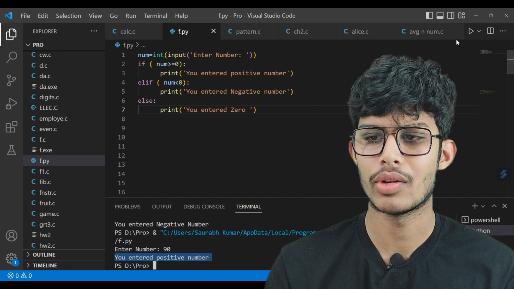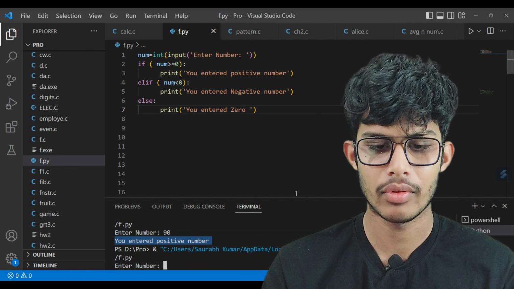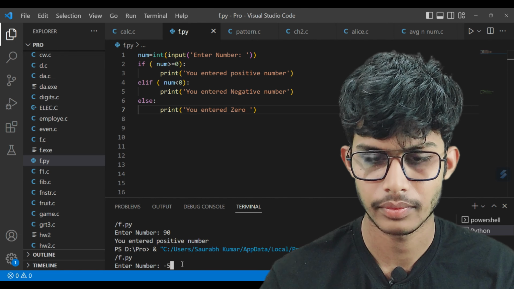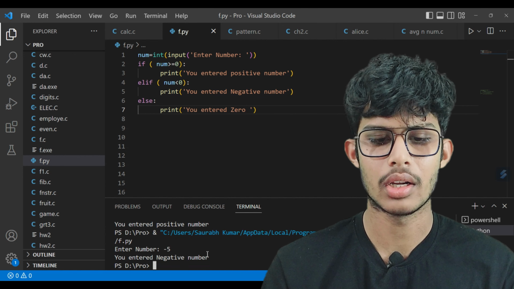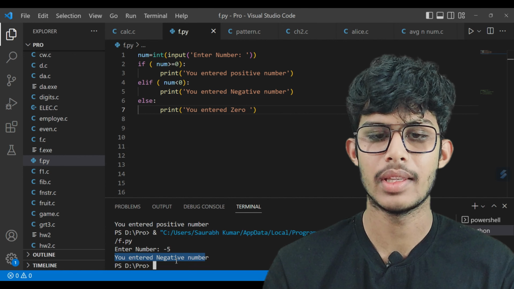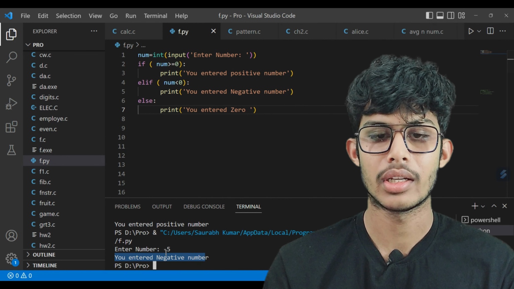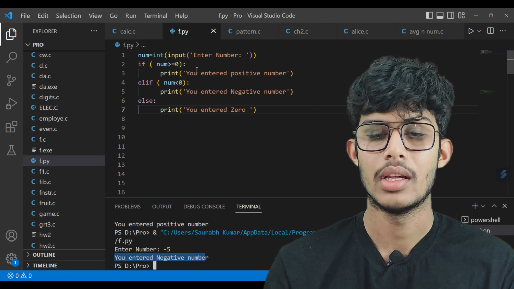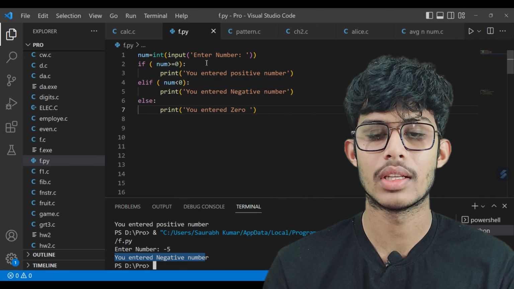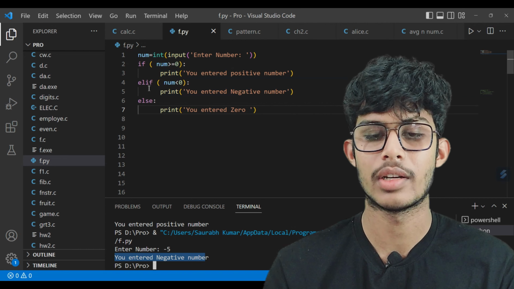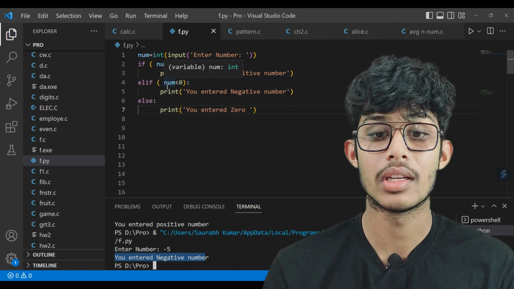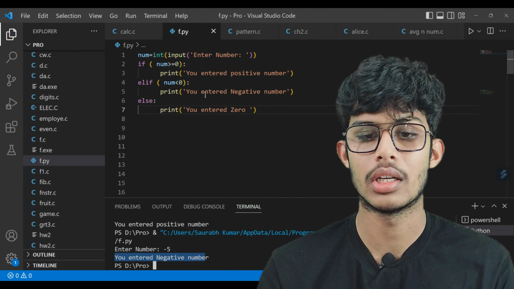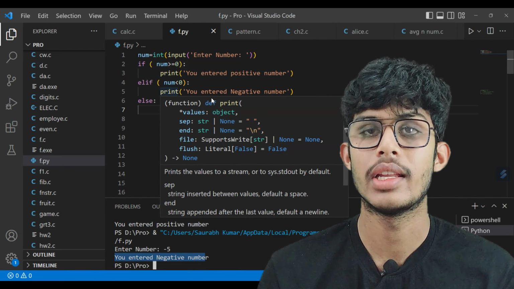Once again we will execute this code, and this time we will enter -5. This time we have got the output "You entered a negative number", which means that the condition went to the if statement, -5 is greater than or equal to 0, but it becomes false here. That's why it goes to the second statement, the elif statement, where the condition is num is less than 0. So -5 is less than 0. That's why it executes the statement "You entered negative number".